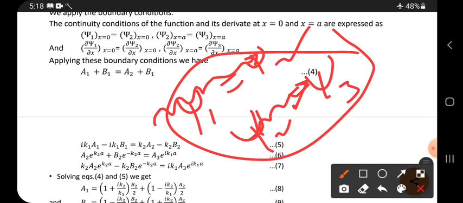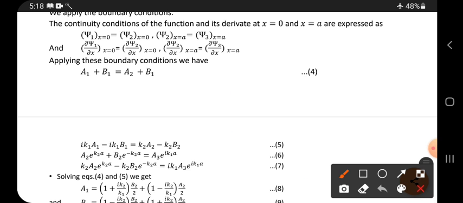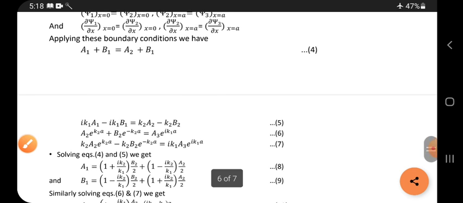Here psi 1 is equal to psi 2 at x equal to 0, and psi 2 and psi 3 are equated at x equal to a. It is the continuity condition. Next, their derivatives: the first derivatives are equated like this.